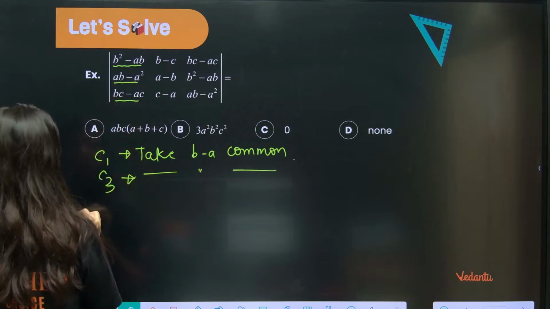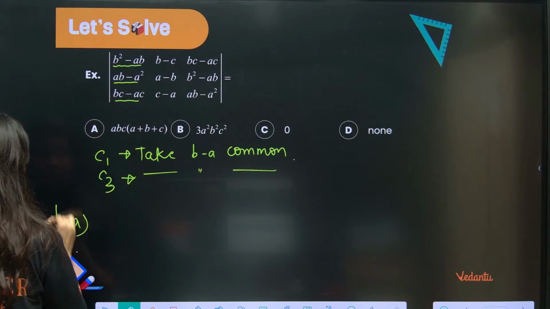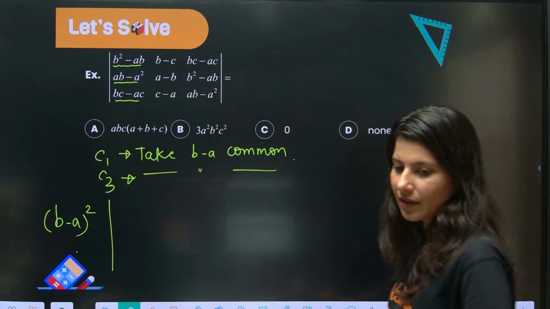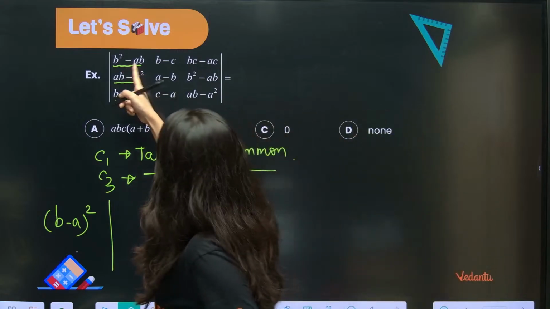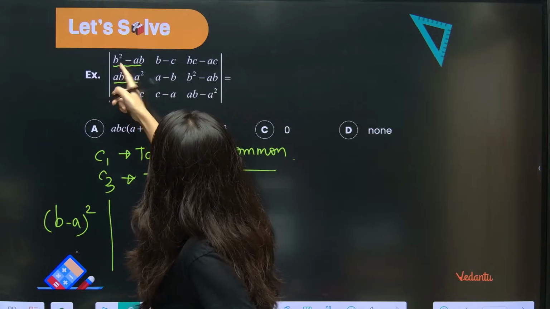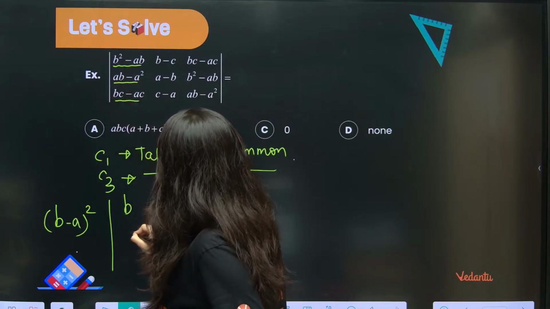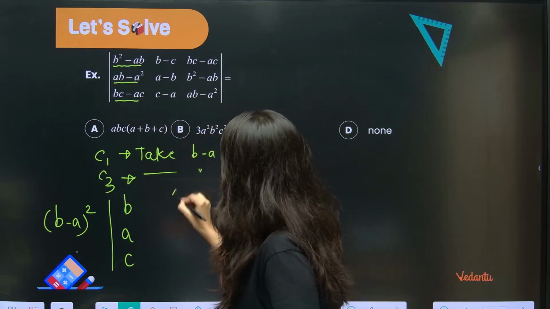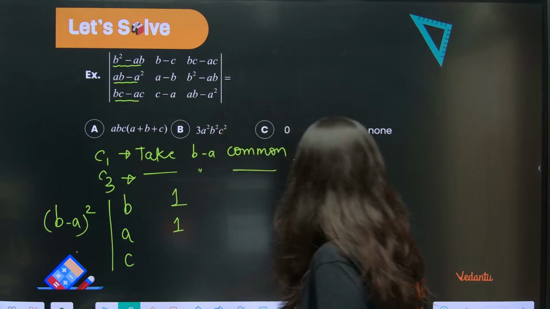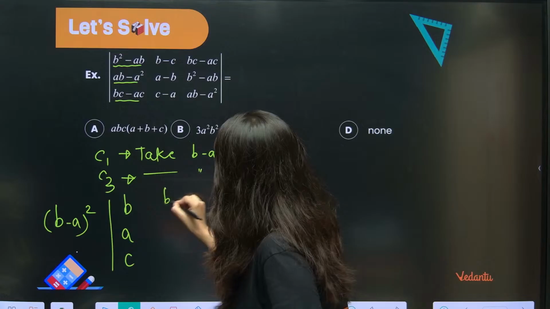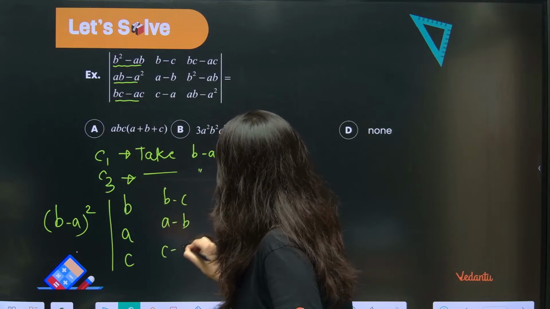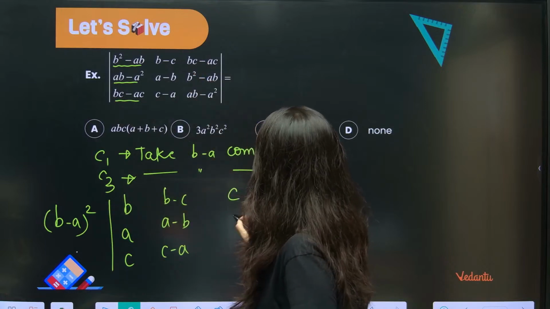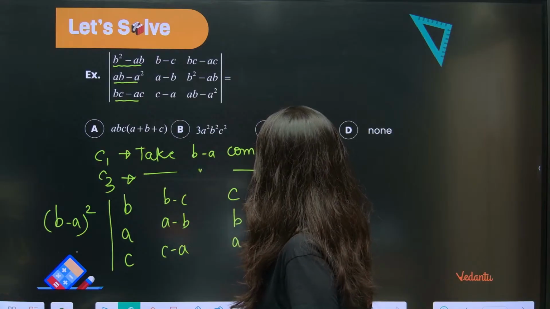Okay. So now if you take B minus A common from column number 1 and column number 3, I will have B minus A whole square. So if you take B minus A common, so B minus A is gone. So this will be B, this will be A, and this will be C. This is again B minus C is gone. So 1, oops. No. This is again B minus C only. A minus B only. C minus A only, right? Now from column number 3, if you take C common, B minus A, which is already outside. So C, this is your B, this is your A. Like that.